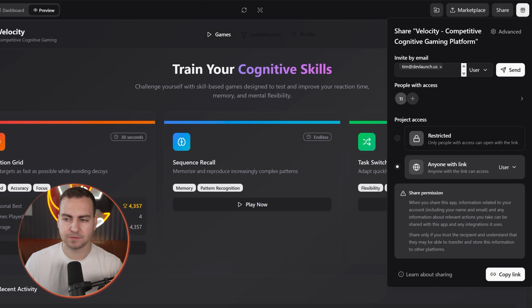Cool. So I can do that, invite Tim at devlaunch.us, and then I can change the role to either user or viewer. So of course, if I do viewer, then they're just able to view the project. Whereas if I do user, then they're going to have similar abilities to what I have.